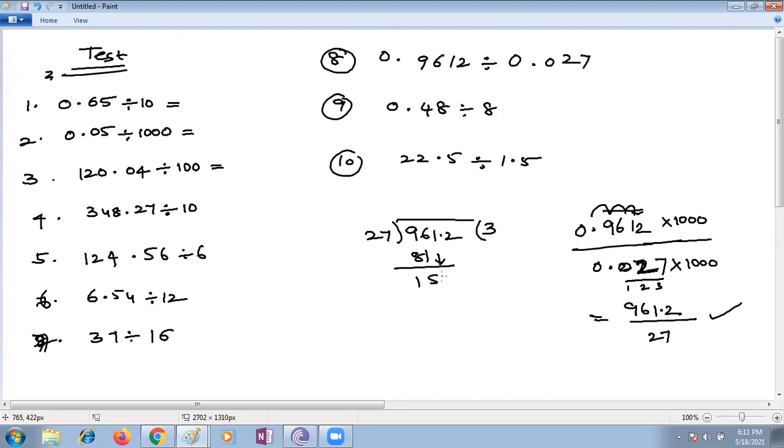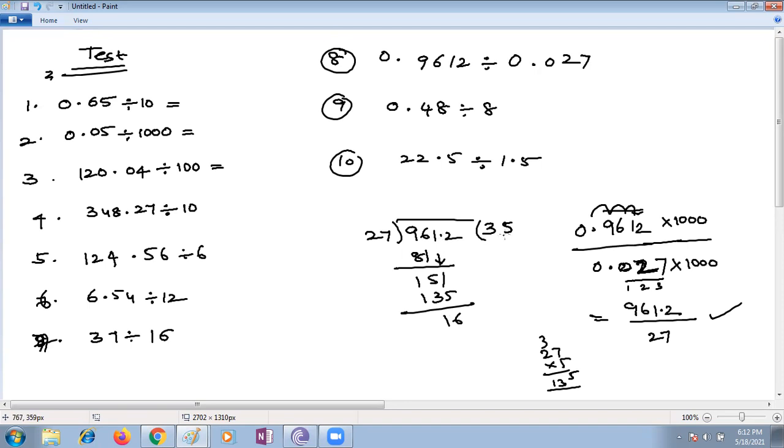Bring down 1. So 151 means how many times? 27. Shall I take as 27? Ma'am, can you take 5? Yes, let me check with 27. 5 sevens are 35. 5 twos are 10. Ma'am, 135. Yes, 135. So 27 fives are 135. Now what is left over? You see 151 minus 135 means it's 16.